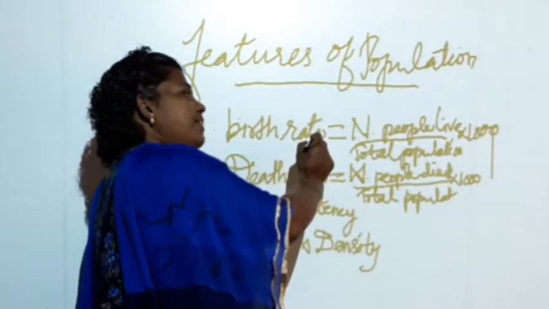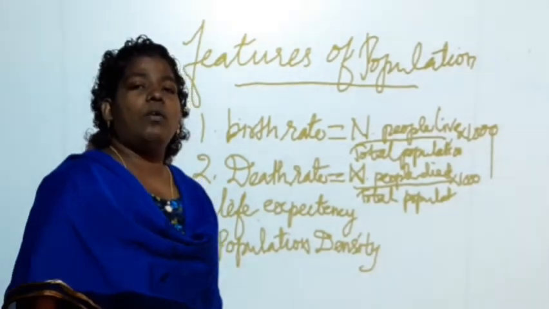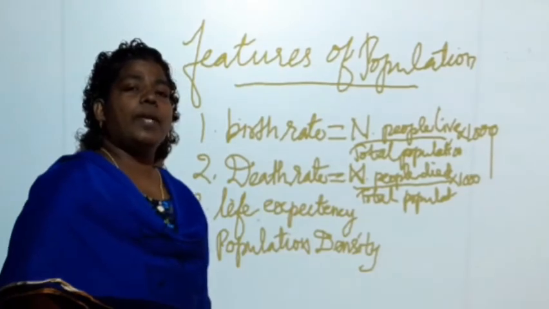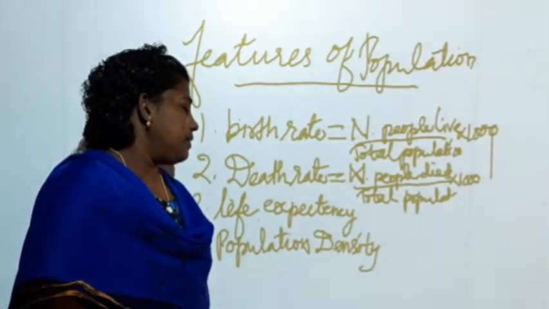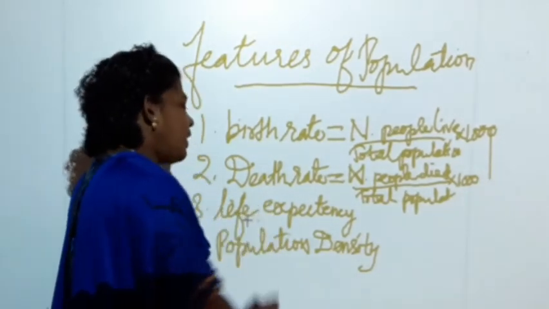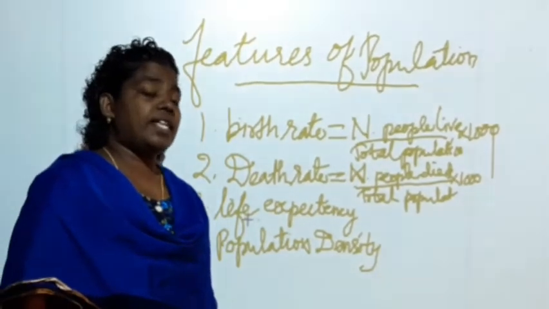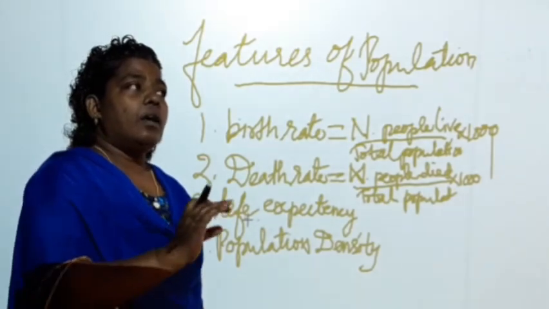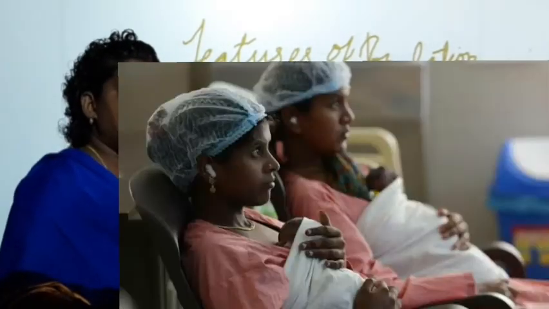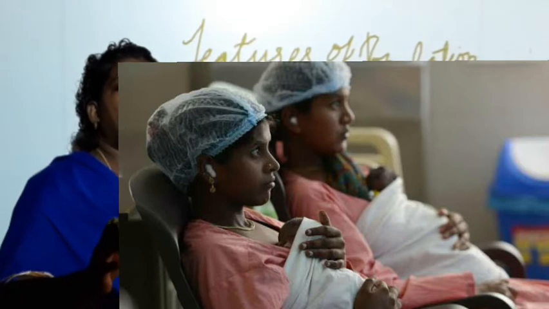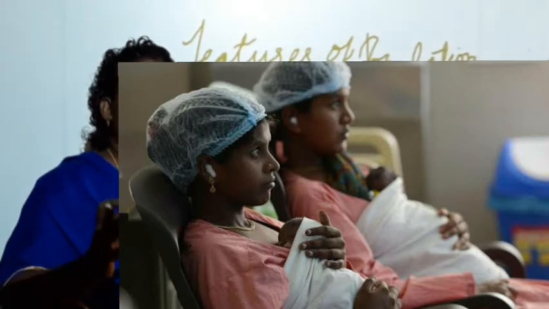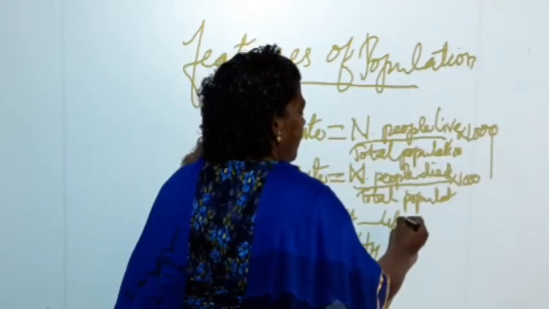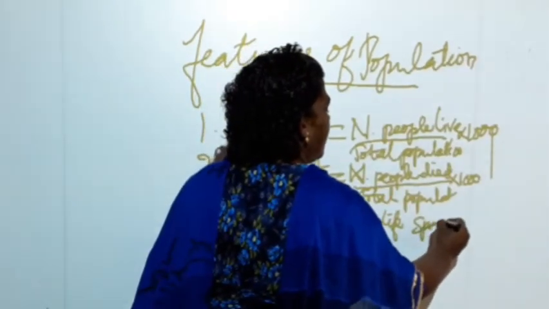If the birth rate increases, the population also increases. If the death rate increases, the population decreases. The next one is life expectancy, or the lifespan of the people. Lifespan means how many years a particular person lives.